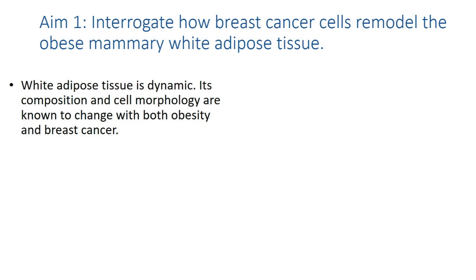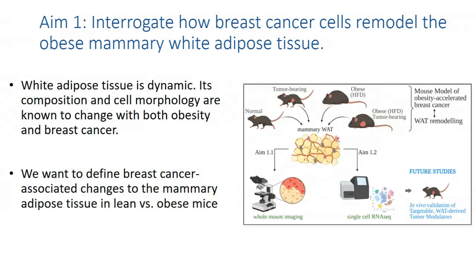So we know that white adipose tissue is a highly dynamic tissue. Both the composition and morphology of cells are known to change with obesity and in the presence of cancer. And so to define these changes, we are isolating mammary white adipose tissue from 4 groups of mice, lean and obese, control as well as tumor-bearing mice.